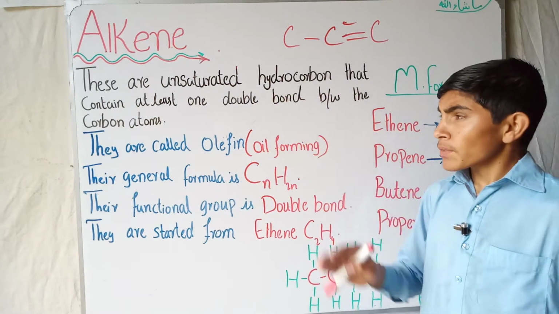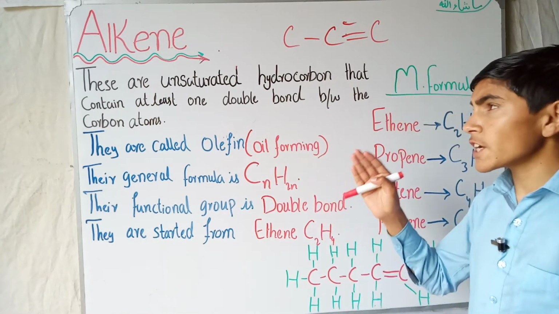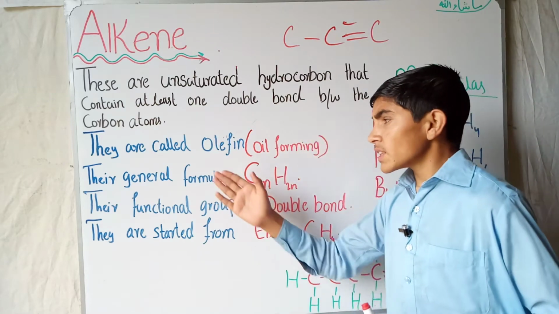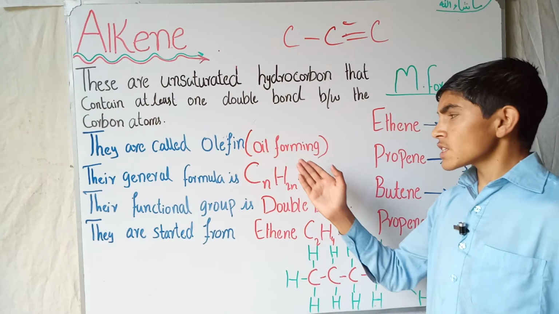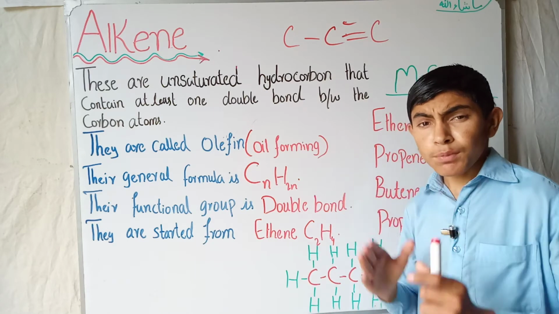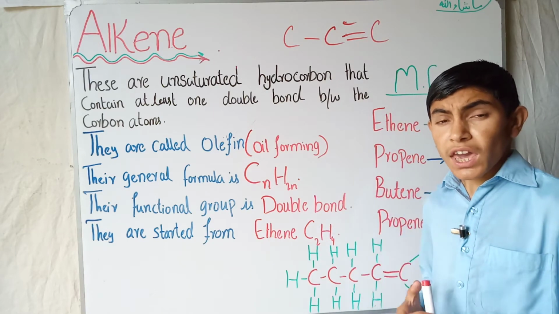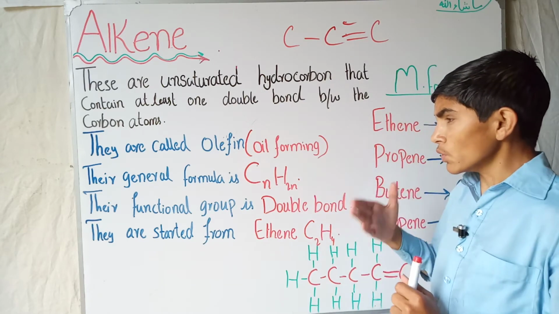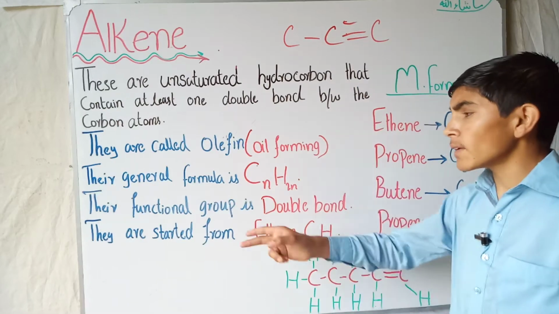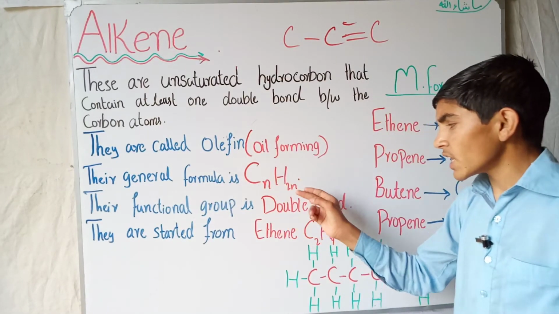So it is a reactive hydrocarbon. They are called olefins, which means oil forming. They are more reactive with every substance due to the double bond. Their general formula is CnH2n.